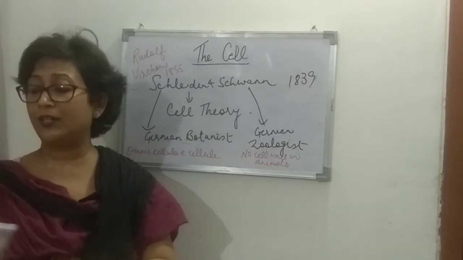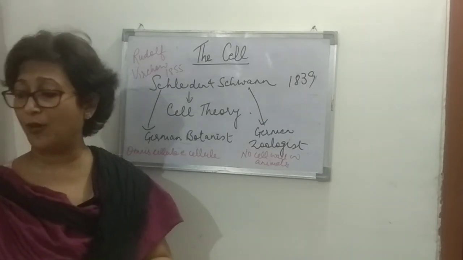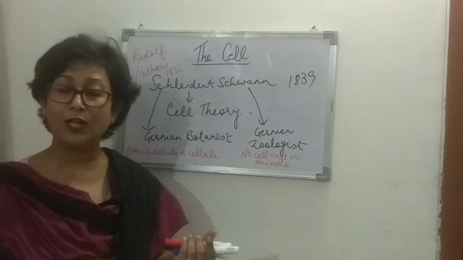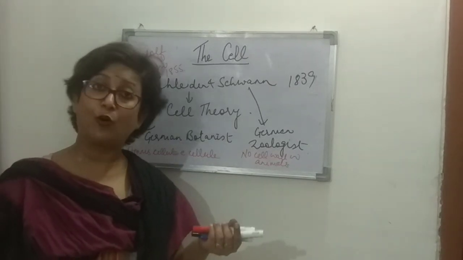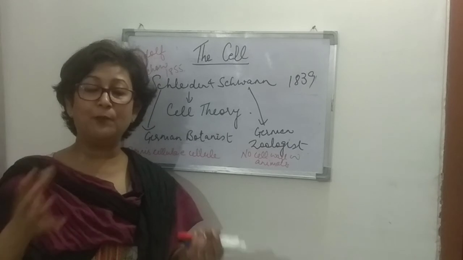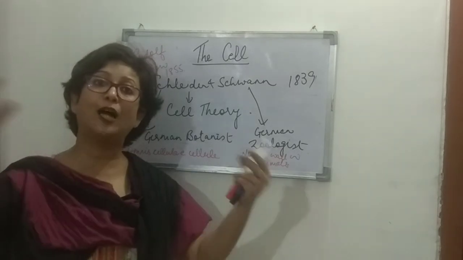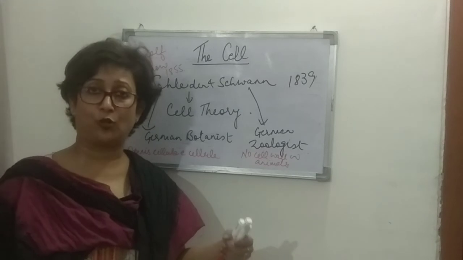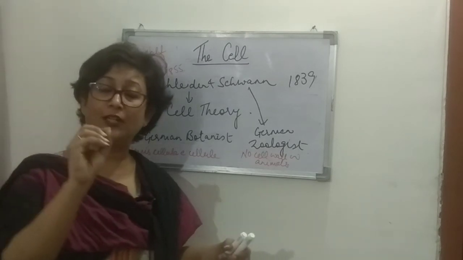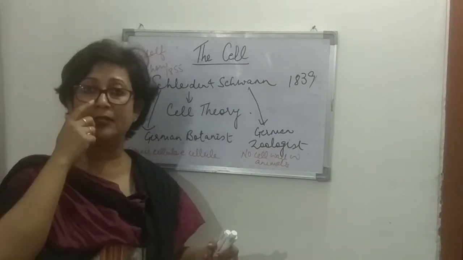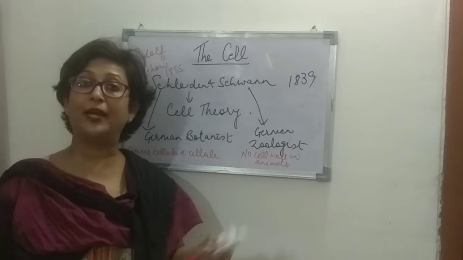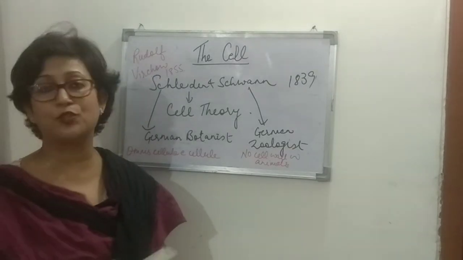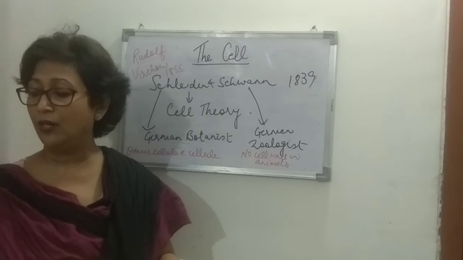Then a unicellular organism, because of being formed from a single cell, is usually small in size. Whereas in a multicellular organism, although the cells are small, when many cells are added, the size also becomes huge, right? So we see organisms which are very big in size also. The size of the cell remains the same, they are small cells, but since there are many cells added up, that makes the organism bigger in size, which is not possible in a unicellular organism.